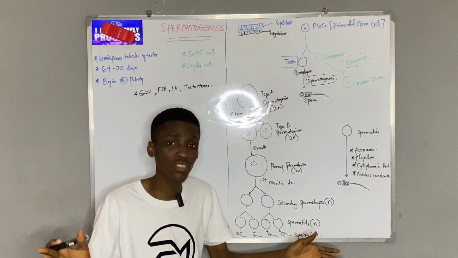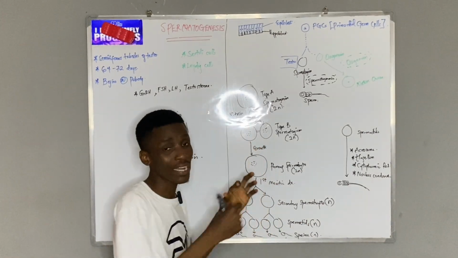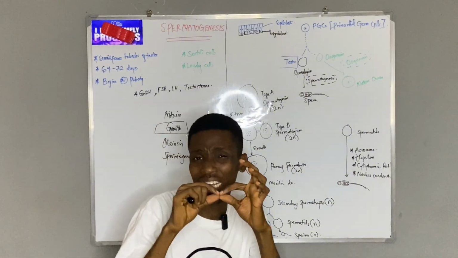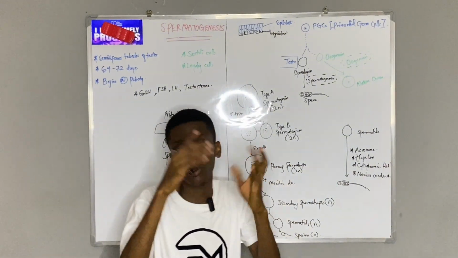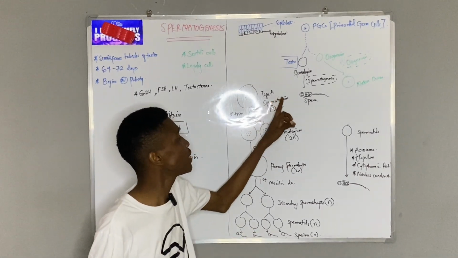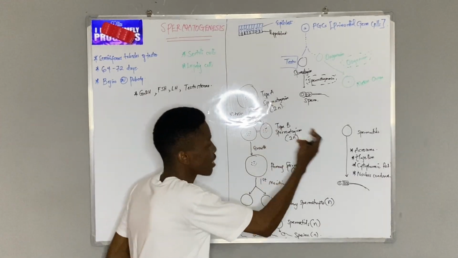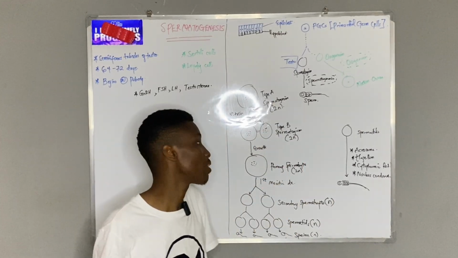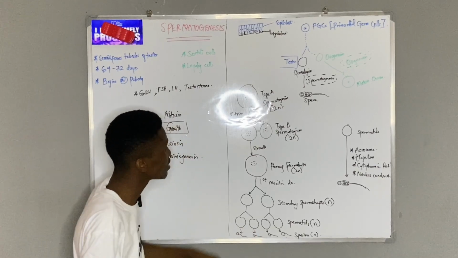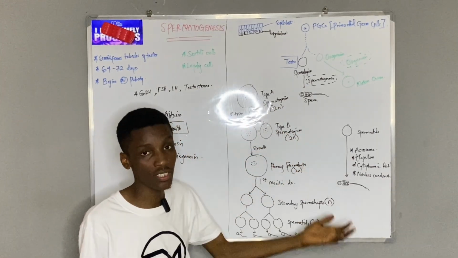All right, so during the first stage, spermatogonium, specifically type A, undergoes multiple mitotic divisions. And as it undergoes mitotic divisions, there is no complete cytokinesis, so the cells are still joined to each other, but they do the normal cell division. So I keep dividing, forming many of type A, but gradually one of the type A will change to type B spermatogonium. But the key thing to see here is that the diploid number is maintained. Why? It is still mitosis.